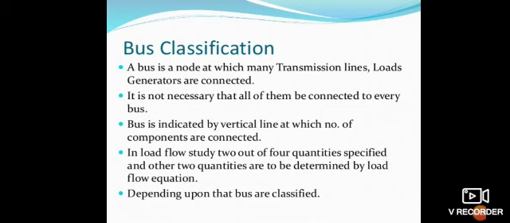Bus classification: a bus is a node at which many transmission lines, loads, and generators are connected. It is not necessary that all of them be connected to every bus. A bus is indicated by a vertical line at which a number of components are connected. In a load flow study, 2 out of 4 quantities are specified and the other 2 quantities are to be determined by the load flow equation, depending upon how the bus is classified in the given system.